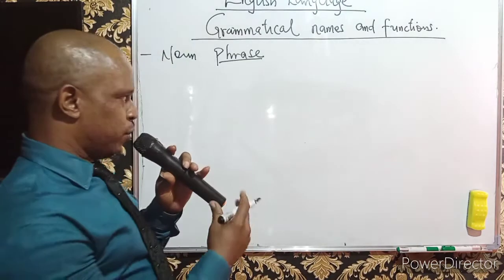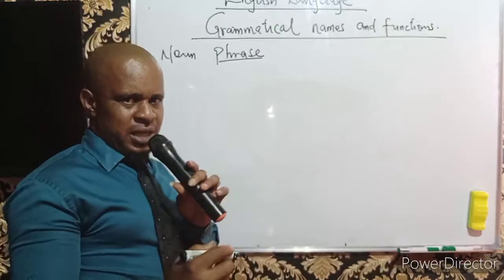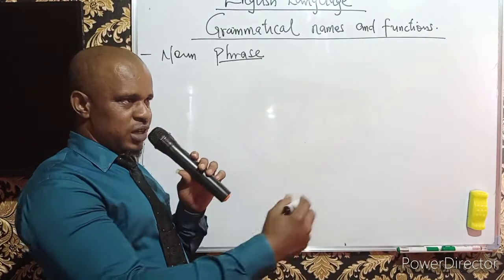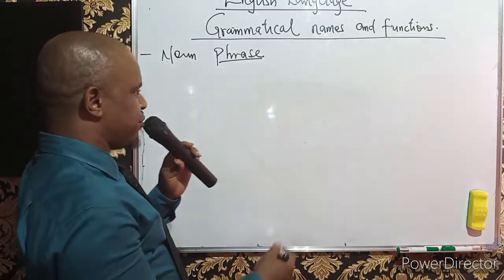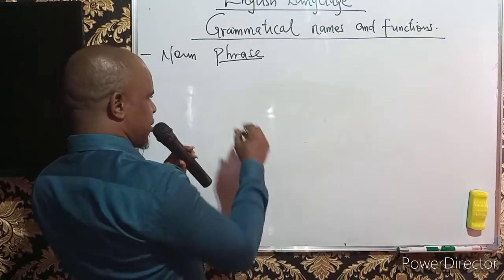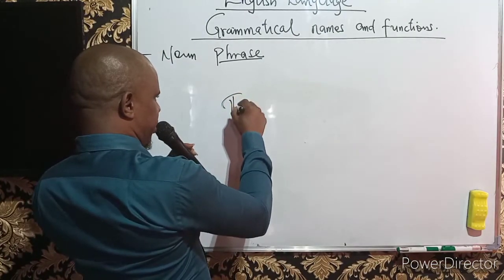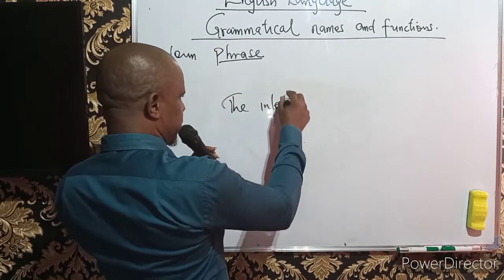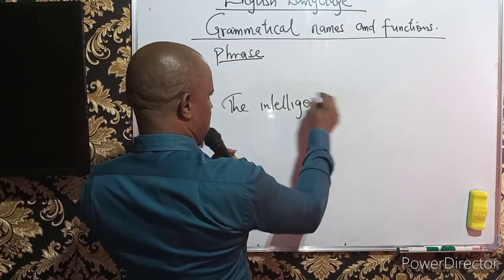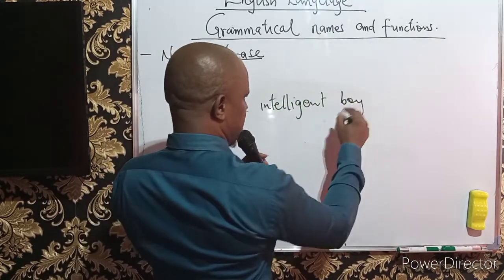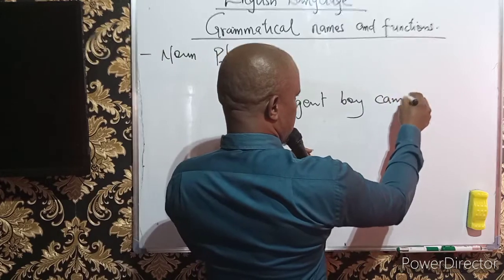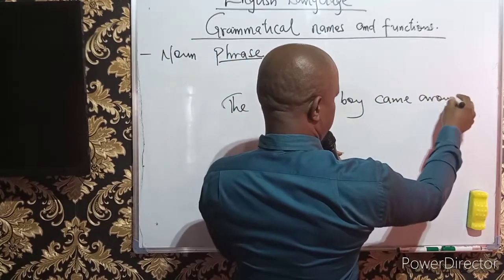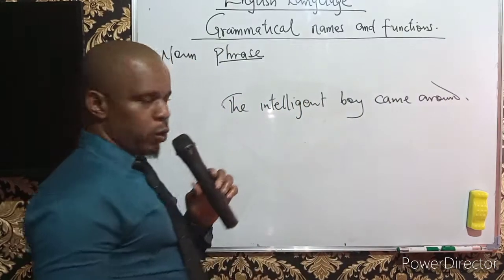They serve the purpose of a name. Now let me establish a sentence where you will understand better what I have just said. For instance, when we say the intelligent boy came around. The intelligent boy came around.